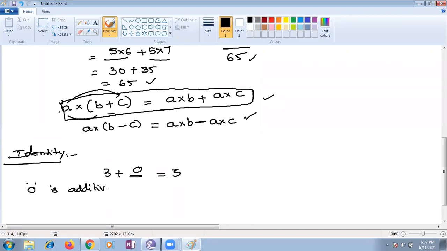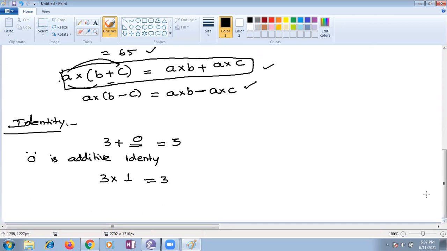The same way, 3 multiplied with what number gives 3? One, ma'am. So we can call 1 the multiplicative identity. These are the two points you're supposed to remember, children. Very important points. 1 is the multiplicative identity, and 0 is the additive identity for whole numbers.